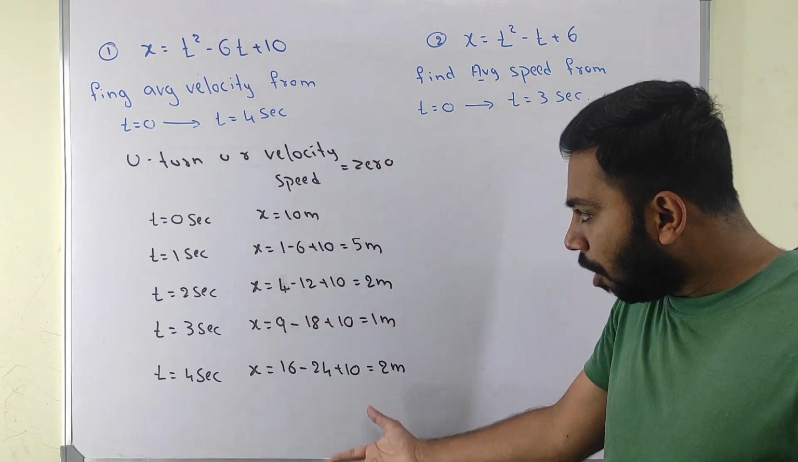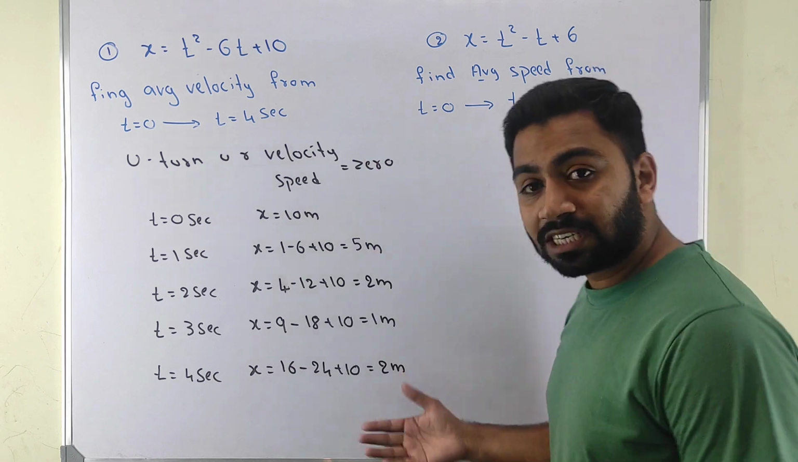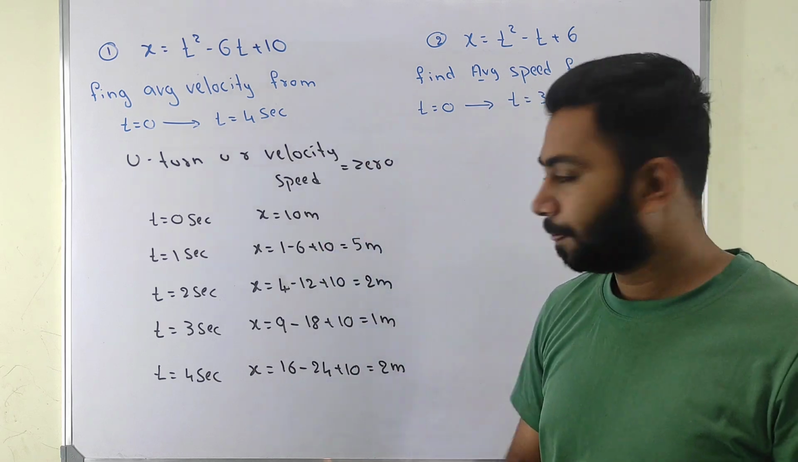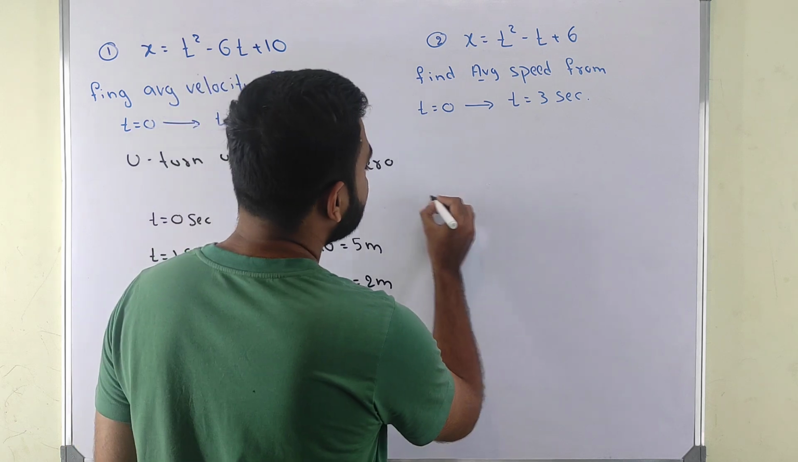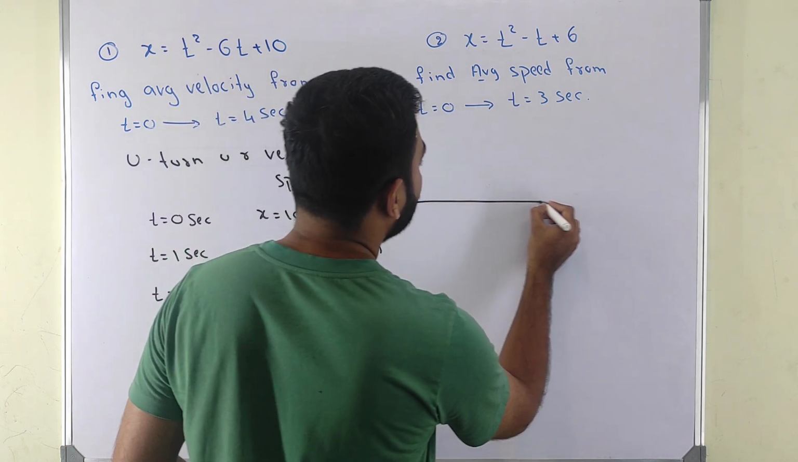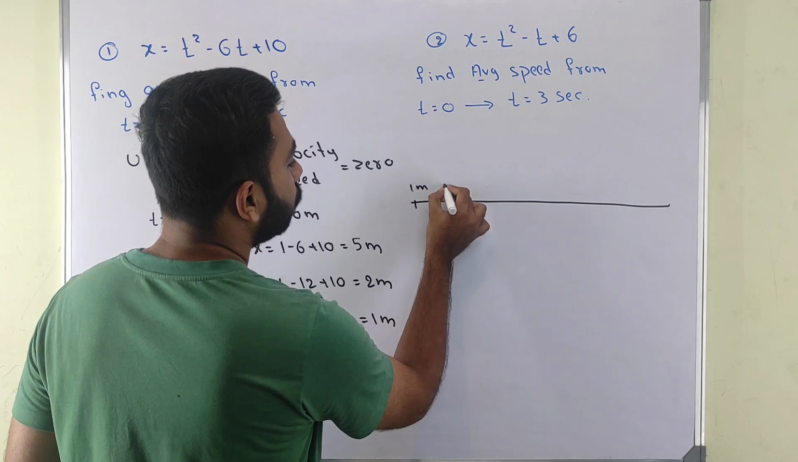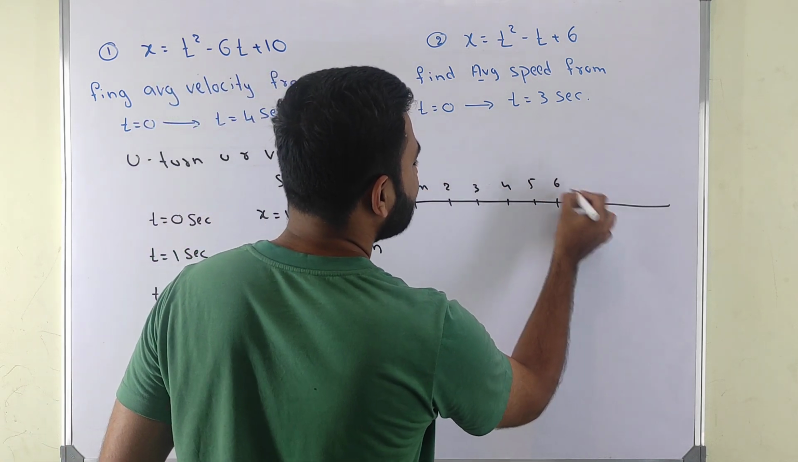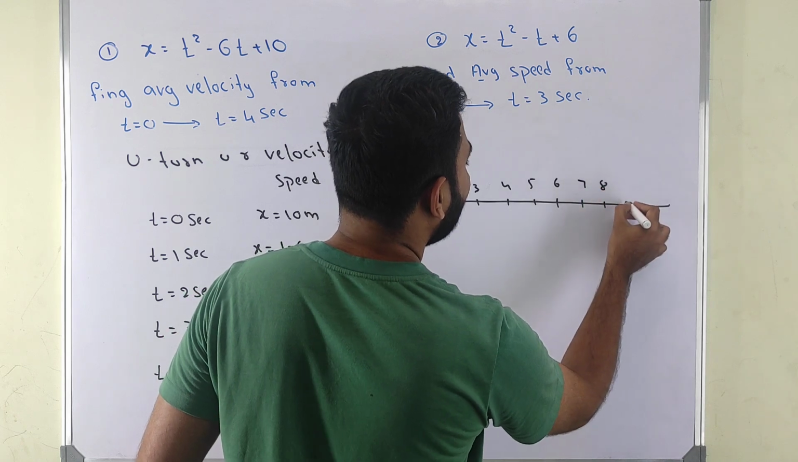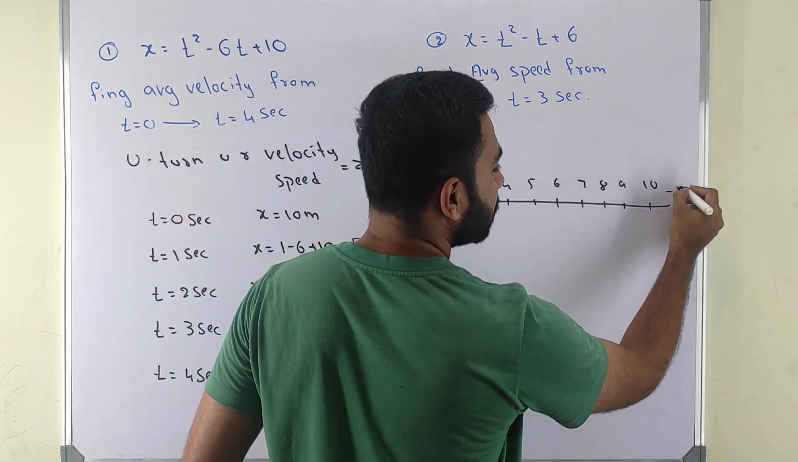Sir, do we need to do all this for every question? No, you don't need to. We are doing it the first time, so we are writing the whole process. Now if I draw this on a line, I get it like this. I can draw one single line, marking 1 meter, 2, 3, 4, 5, 6, 7, 8, 9, 10. This is in meters.